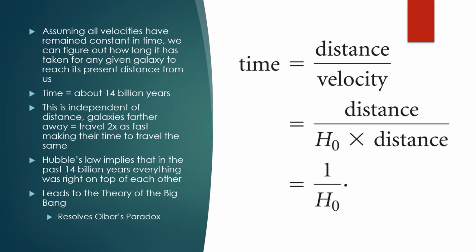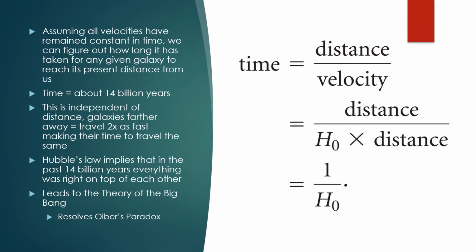This implies that in the past, everything was right on top of each other. That single point would have been enormously high in temperature and density. If at some point, at the beginning of the universe, at that one point, it began to expand rapidly in all directions, the density and temperature would decrease rapidly as the volume increased. This event most likely was insanely violent, and scientists know it as the Big Bang.